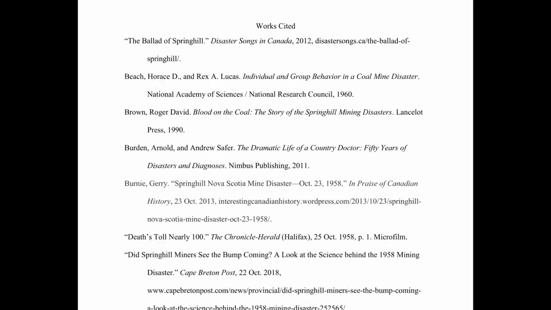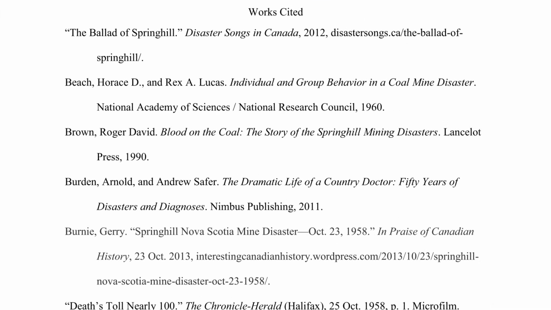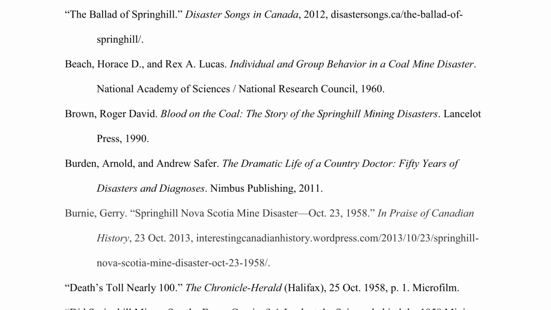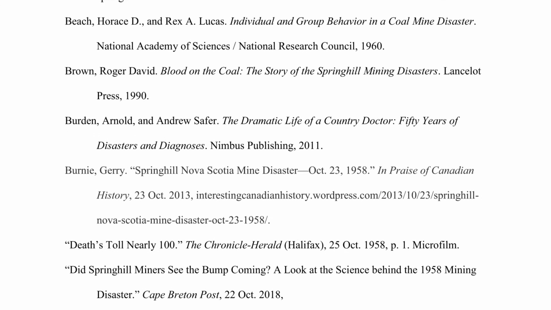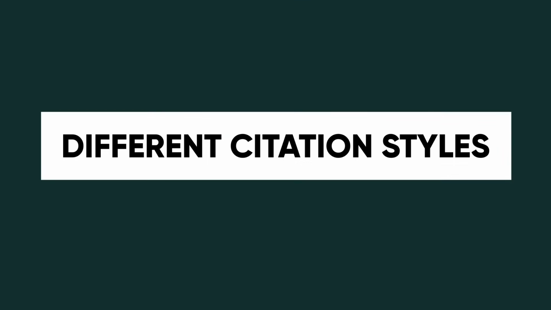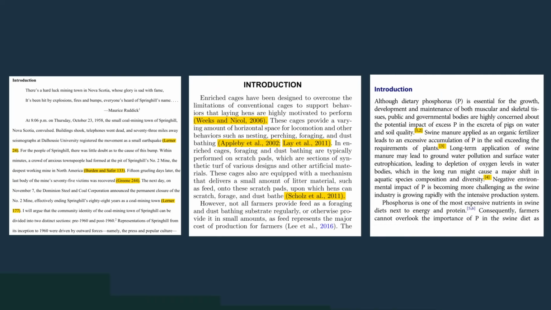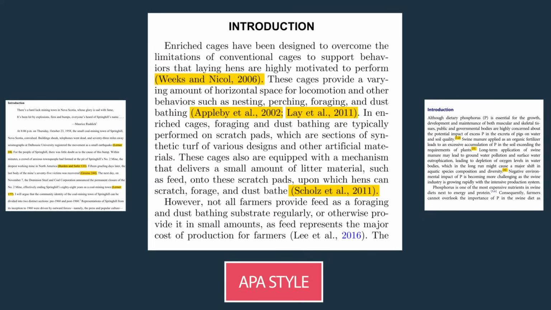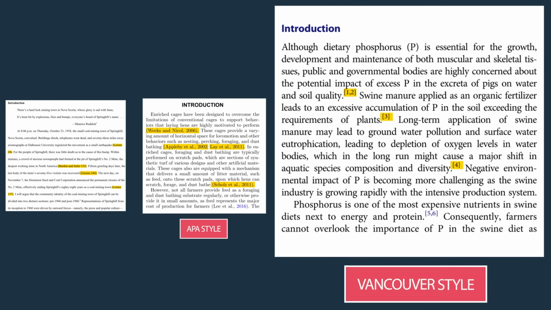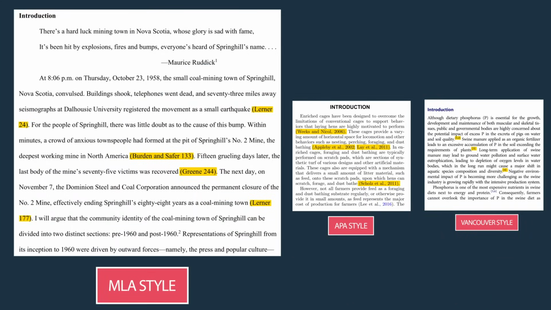Now let's go to the end of this paper. You can see the list of references here which are arranged alphabetically. However, the style is different than the first and second examples. By now, you must have understood there are different citation styles. Now let's learn about them. The first paper has followed APA style. The second paper has followed Vancouver style. And the third paper has followed MLA style.